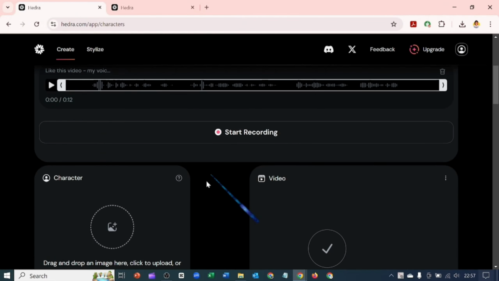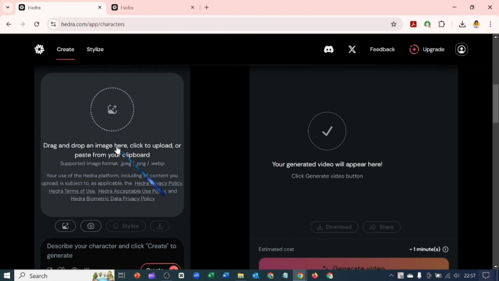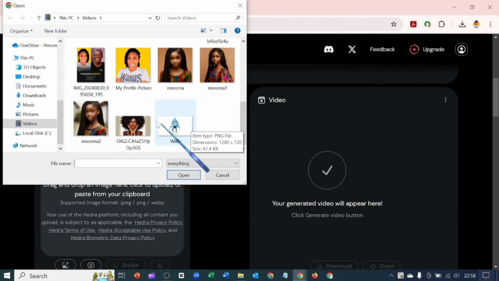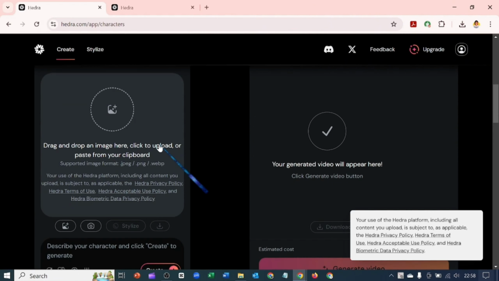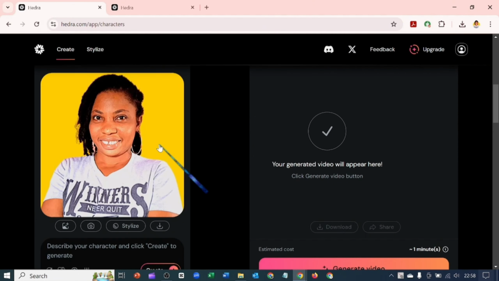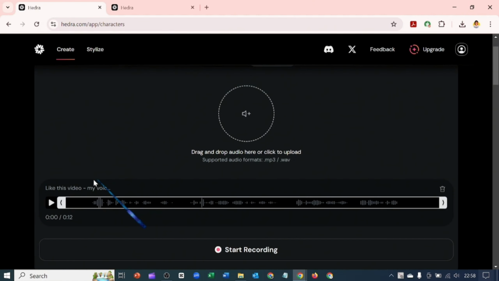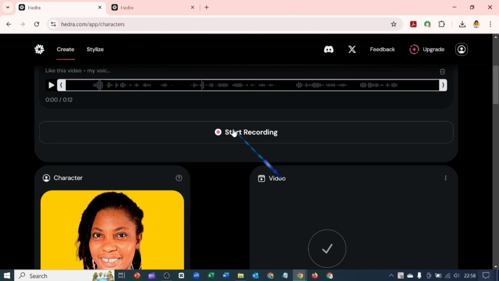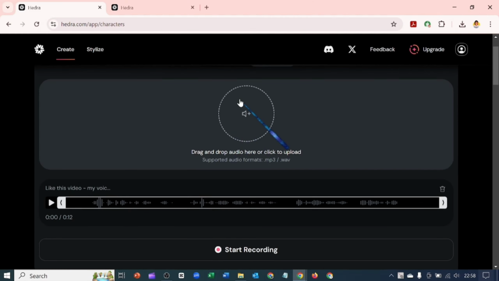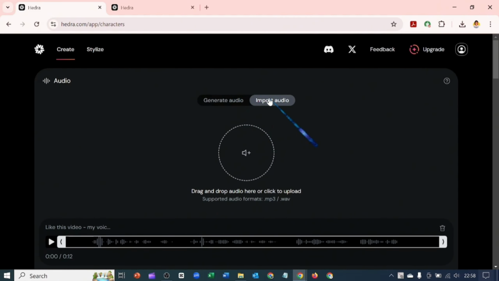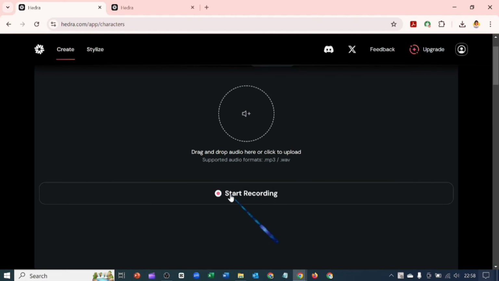I know what the audio says, so I'm just going to click on here to choose a character. So I'm going to pick my face. Yes, this is me, my picture and my voice. I can actually record an audio. You can either generate an audio or import an audio. So I'm going to quickly delete this one and let me record.